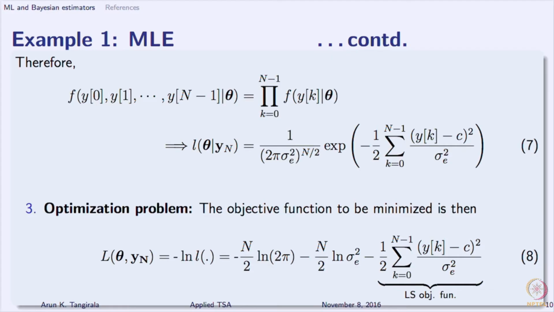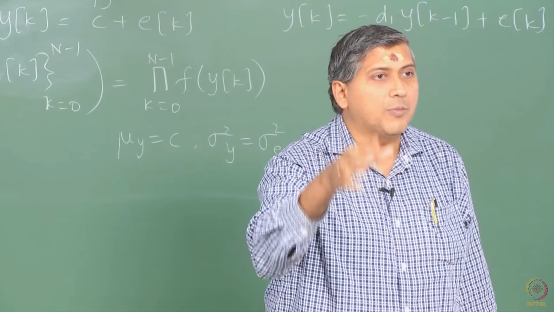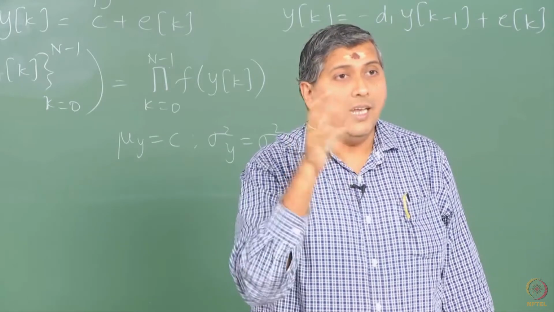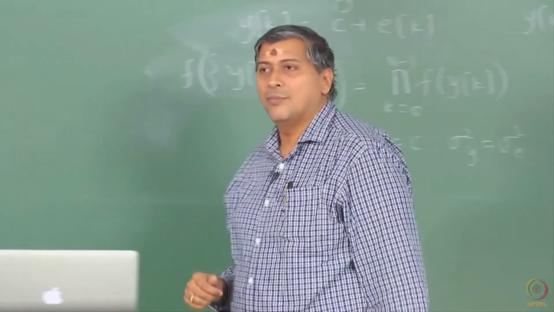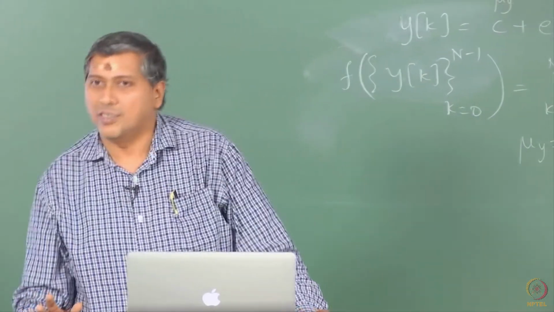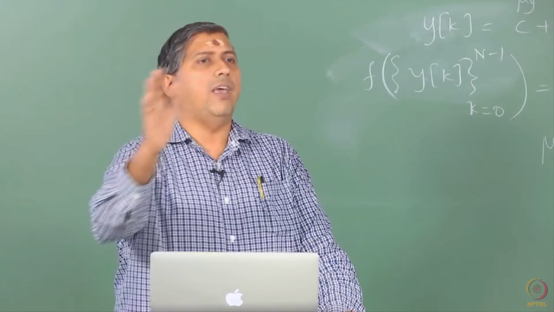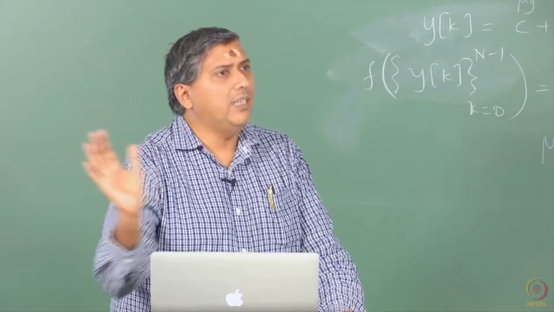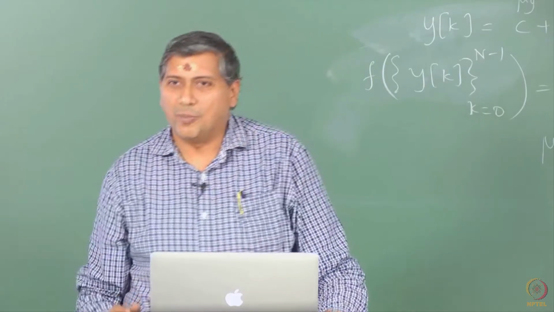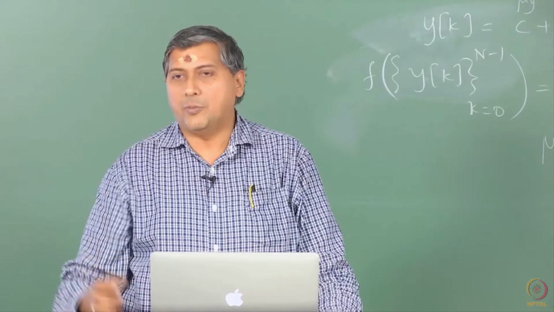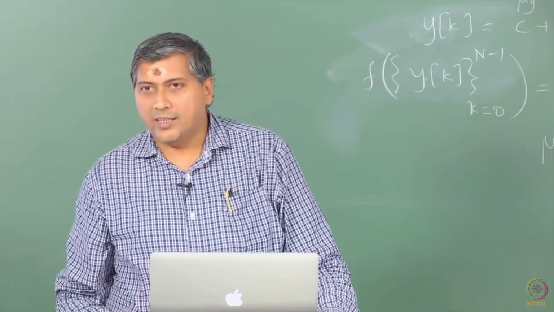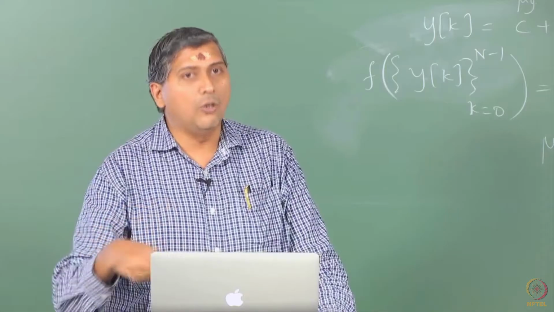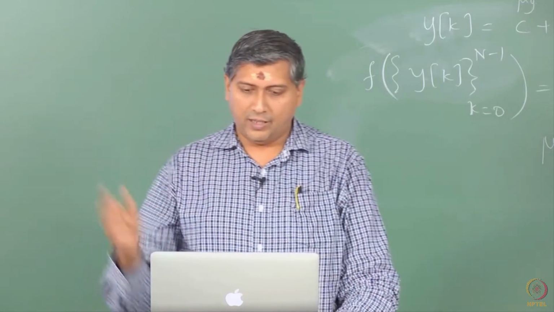When we formulated the weighted least squares, we had to take 2 steps. First, we had to modify the OLS by introducing a weighting matrix, and then ask the question, what kind of weighting matrices would give me efficient estimates. In MLE you do not have to ask such questions at all. Straight away it is taken care of, the optimal weighting is also incorporated. As a result, you should expect efficient estimates. Of course, you can solve this assuming sigma square k is known. If it is not known, then you have to estimate them iteratively, that is another issue.